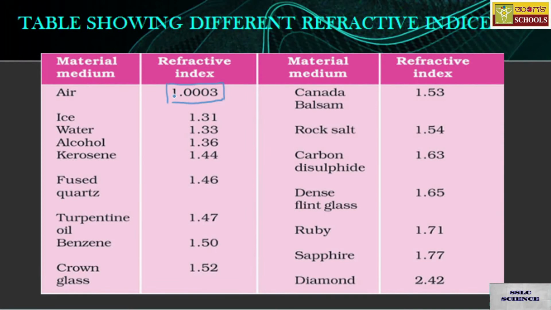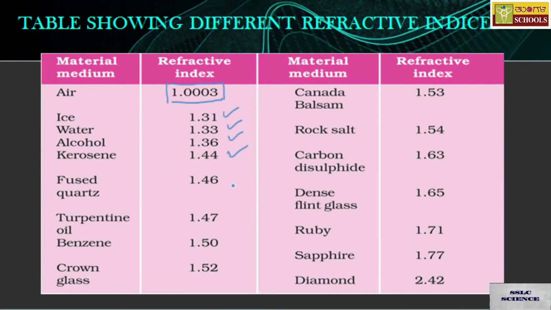For vacuum, it is exactly 1, but as I said there is a slight change in air. Practically both appear to be the same, so we are considering 1 for vacuum, and for air also 1. But specifically, it is 1.0003. For ice it is 1.31, for water it is 1.33, for alcohol it is 1.36, and for kerosene it is again increasing slightly, that is 1.44.